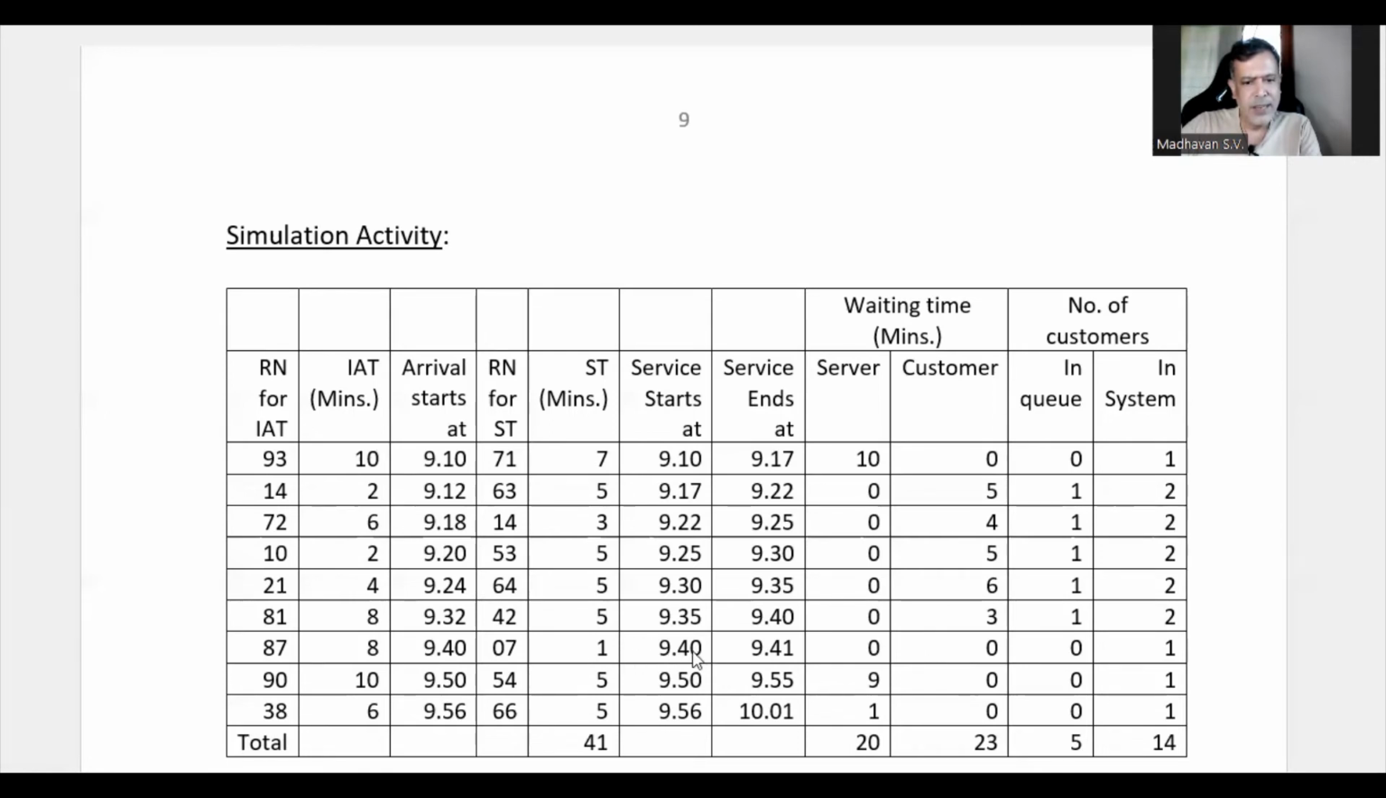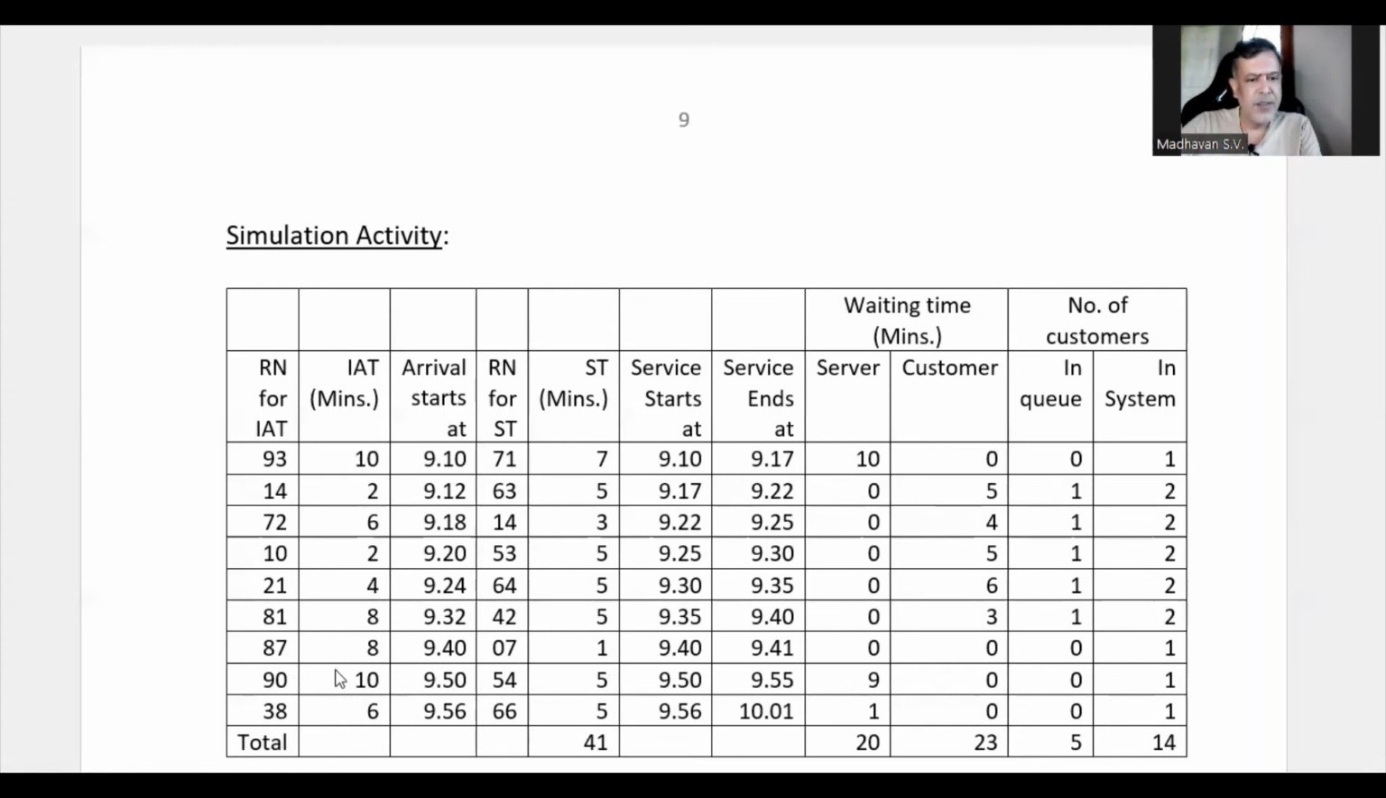Immediately the service is getting started, and it is going to take 1 minute. The service ends at 9.41. The server is also not idle. The customer's waiting time is also not there in this case. So nobody is there in the queue because the customer is immediately getting service. That means only one customer is there in the system.